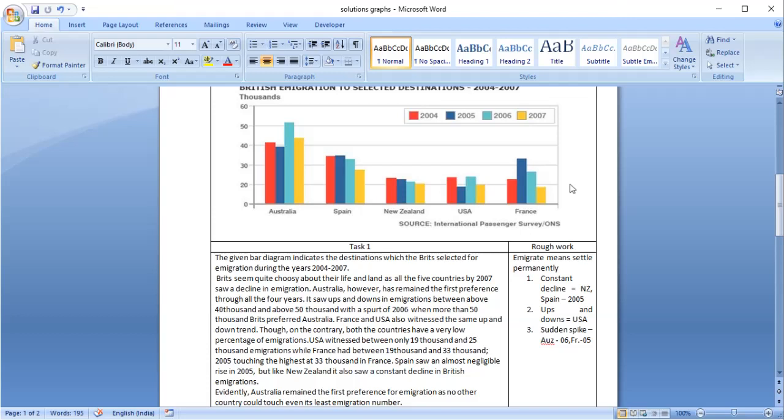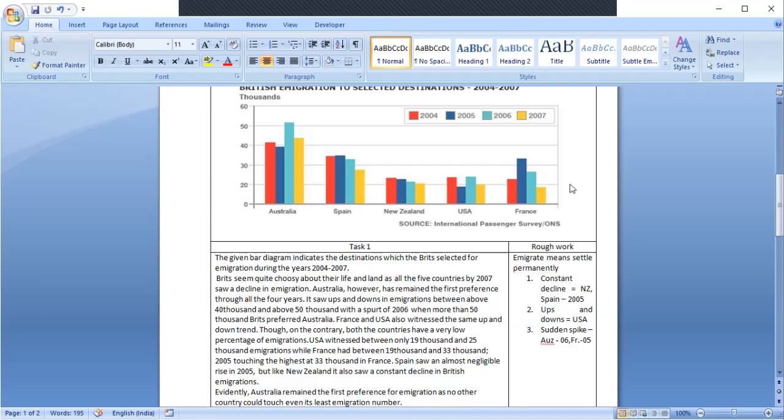Spain saw an almost negligible rise in 2005. See, I told you earlier also, when you look at the bar graph of Spain, in 2005 there is a little high. It is almost negligible, and then it starts falling down again. Therefore, Spain saw an almost negligible rise in 2005, but like New Zealand, it also saw a constant decline in British emigrations.